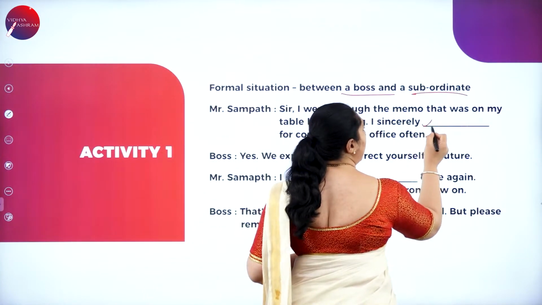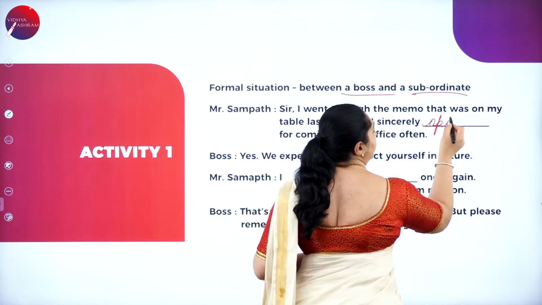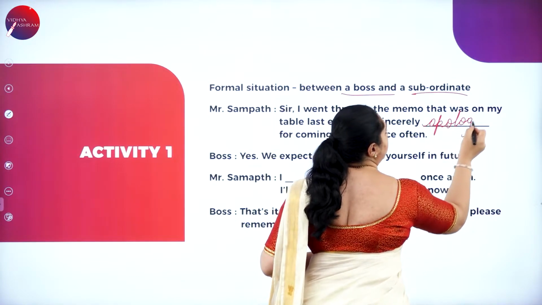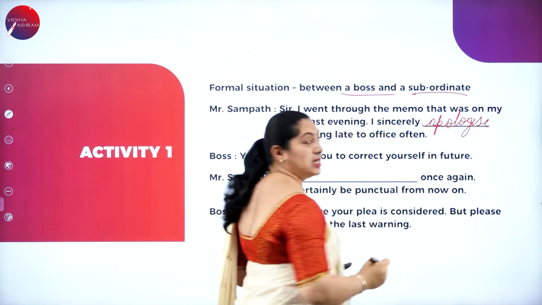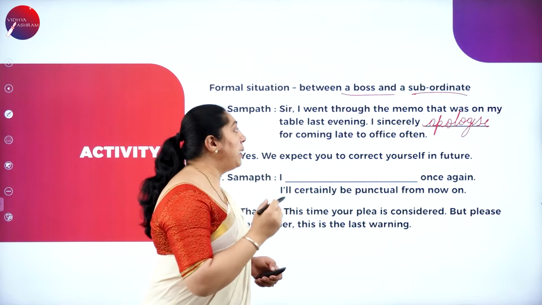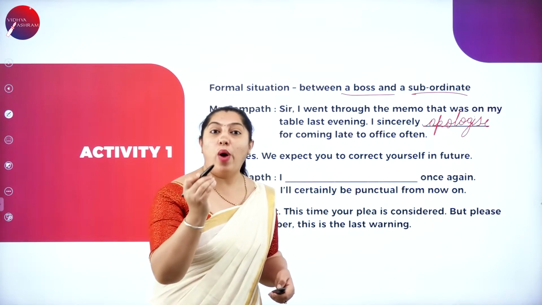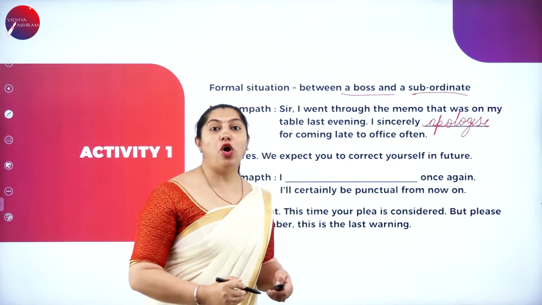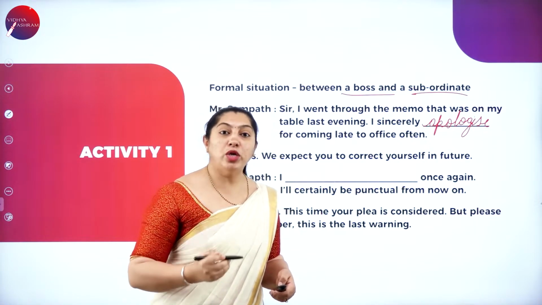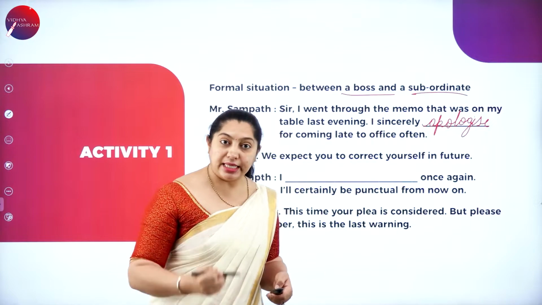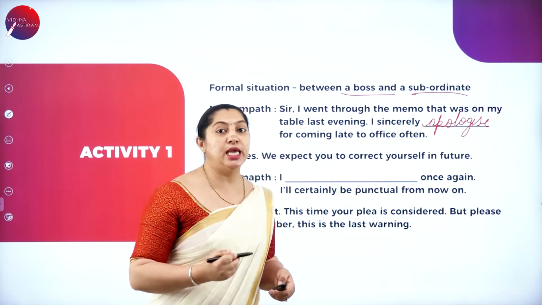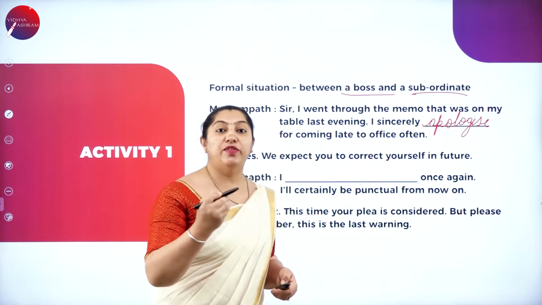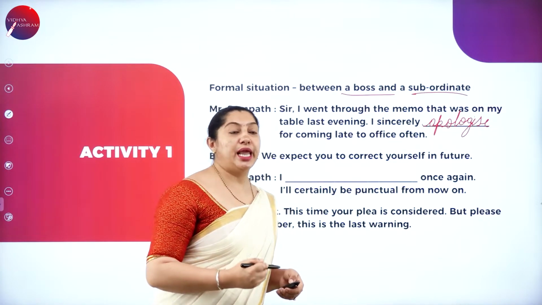I sincerely apologize for coming late to office. Why is he apologizing here? Because every time he is late to the office and now the boss has passed a memo, he has read the memo and he is apologizing to his boss, saying that he will not be late from the next day.